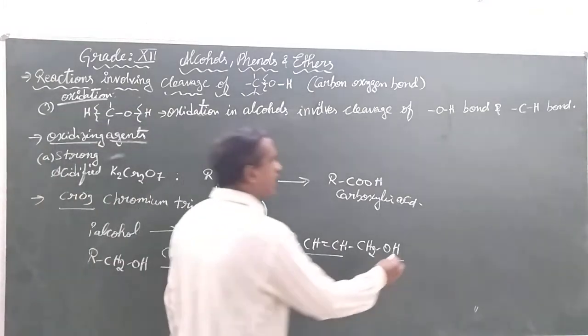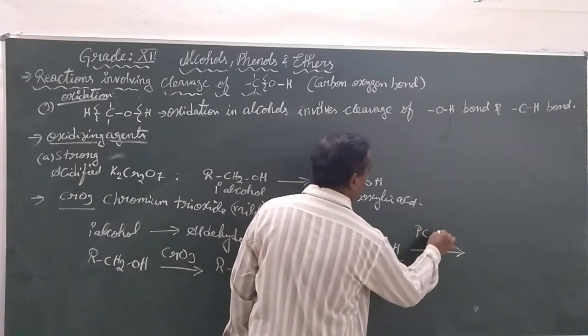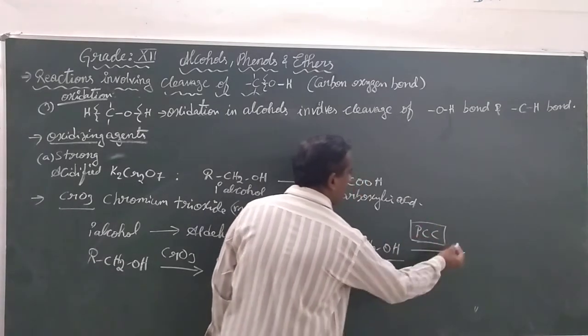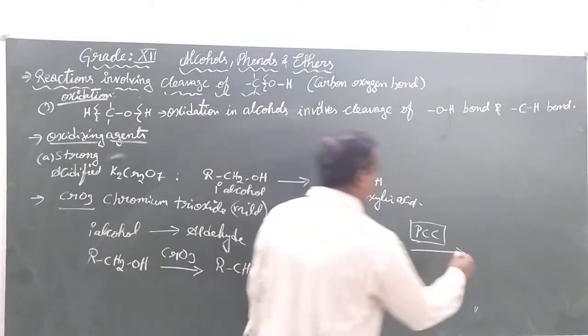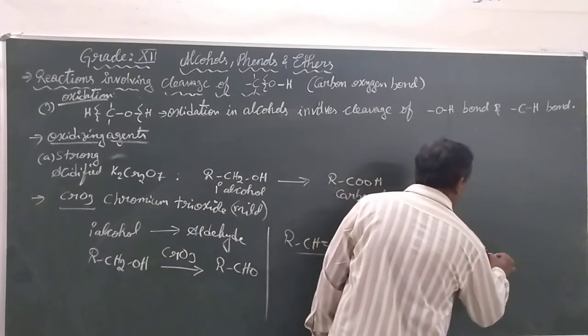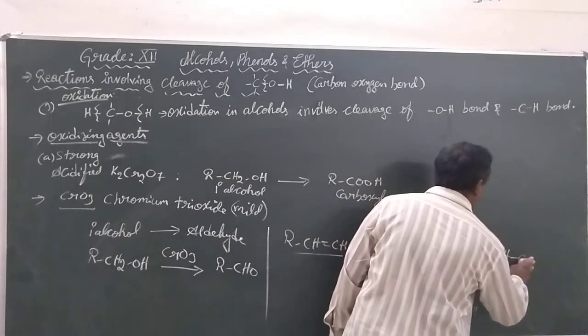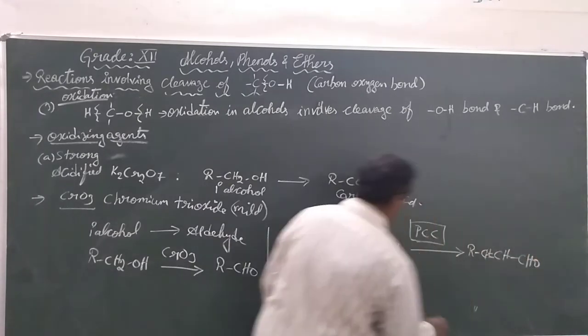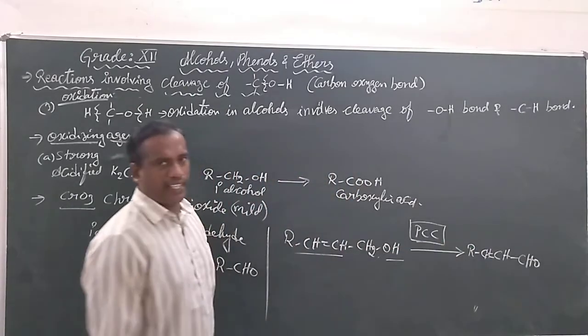What is the oxidizing agent we are using? It is short notated as PCC. Its work is not to disturb any of the other functional groups, but just to convert the alcohol into aldehyde.